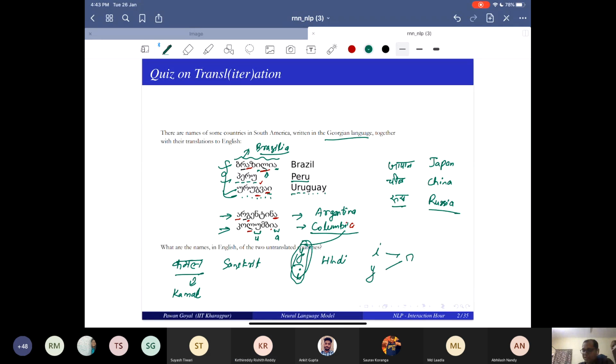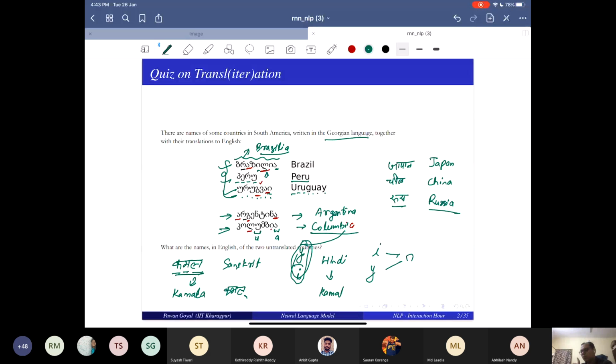If it was in Hindi, how would you transliterate it? Same thing? No, that's wrong. In Sanskrit, the way it is written is the same way as it is spoken: ka ma la. So it should have an a at the end. If it was kamal in Sanskrit, you have to write it like this: kamal with a halant.